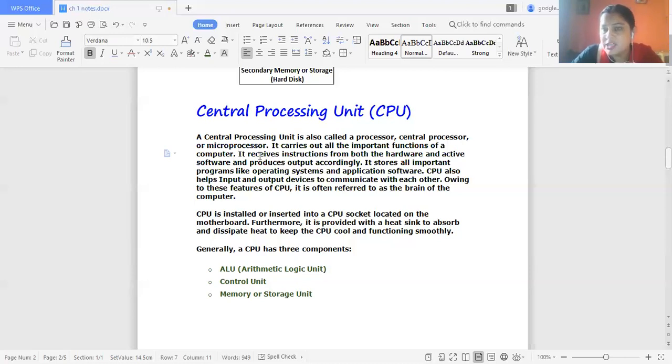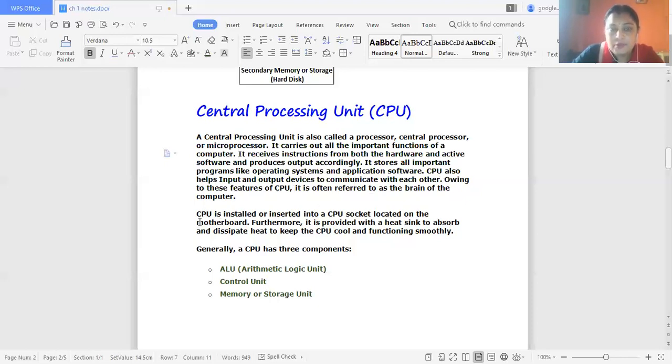It receives instructions from the hardware or the software, and produces the output accordingly. It also stores important programs like the operating system and application software. The CPU also helps to control the input and output units, and it communicates between the input device and the output device.